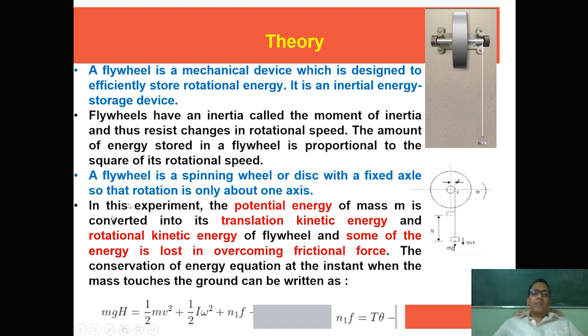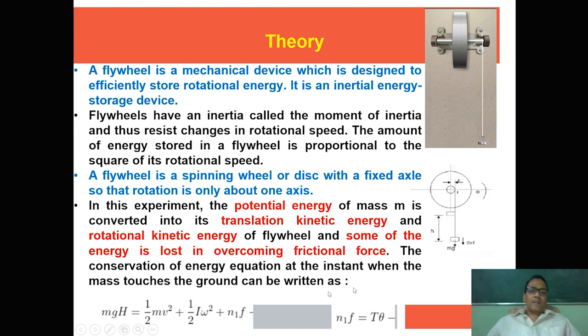Now in this experiment, as far as the theoretical and mathematical concept is concerned, the potential energy of mass m, this is that mass m, is converted into translational kinetic energy of this mass and the rotational kinetic energy of the flywheel, and some of the energy is lost in overcoming frictional force, the friction between this end and this end.